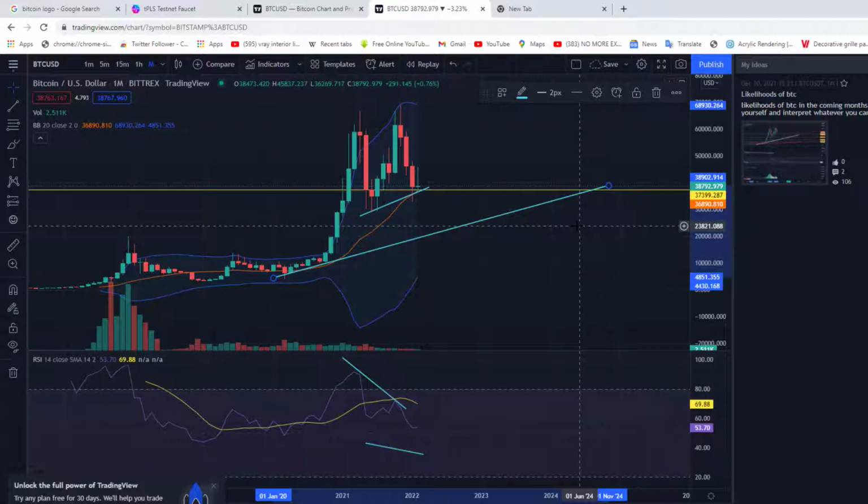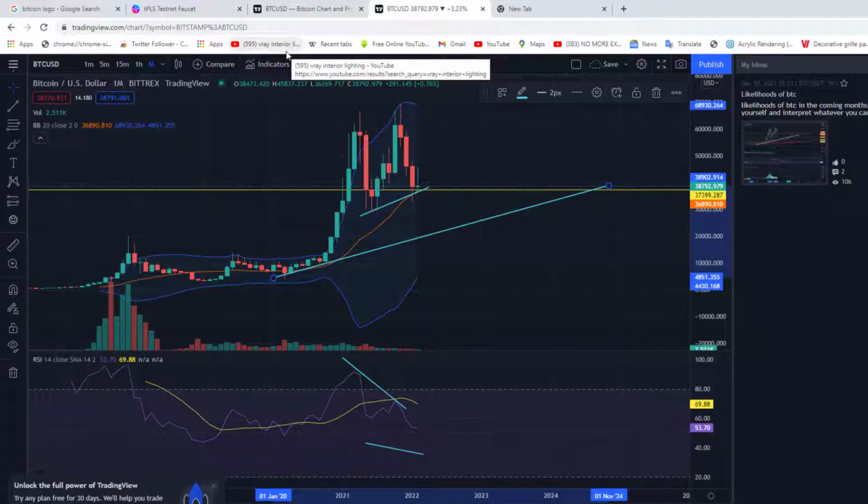So that's all. These are the 3 reasons why I feel Bitcoin needs and must touch 20K, and I feel it will. It may take a while. Market will bounce back and give some false hope until it gets to a highly demanding zone, a zone where a lot of people want to get in.